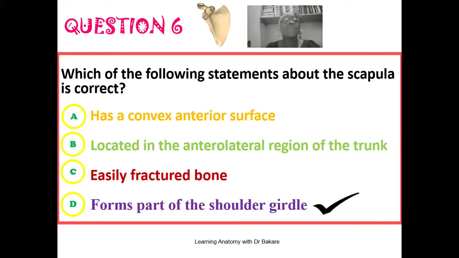The scapula connects with the clavicle, and these two bones are seen to form the shoulder girdle. All other options here as it relates to the scapula are incorrect.